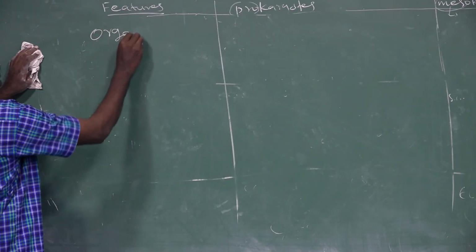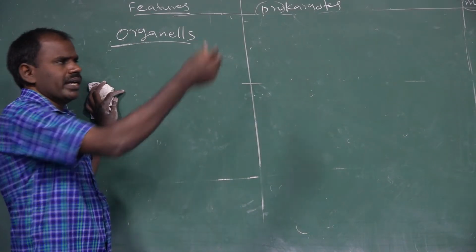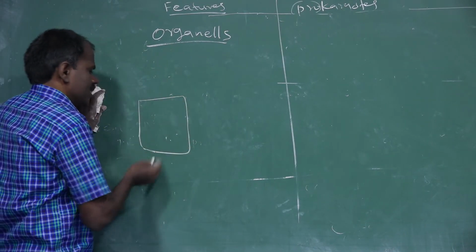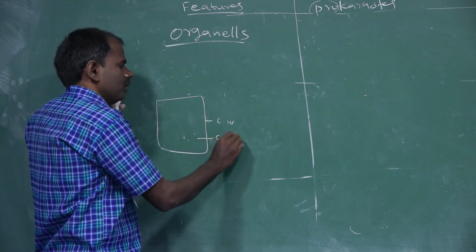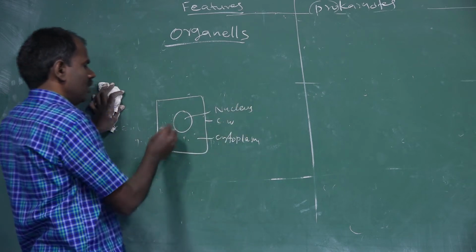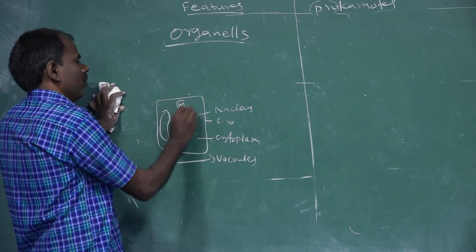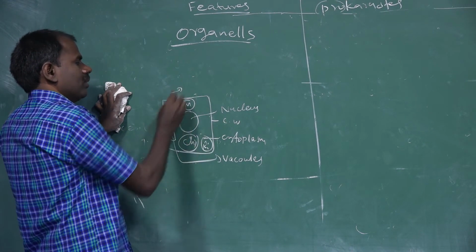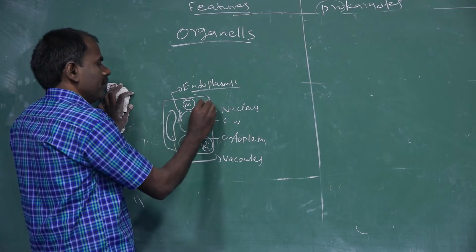Next, organelles. What organelles are present in prokaryotic, mesokaryotic and eukaryotic organisms? For a normal type of cell, either plant cells, animal cells or bacterial cells, there is a cell wall, cytoplasm, a center called the nucleus, smaller vacuoles, then mitochondria, chloroplast, ribosomes, endoplasmic reticulum, then Golgi body.